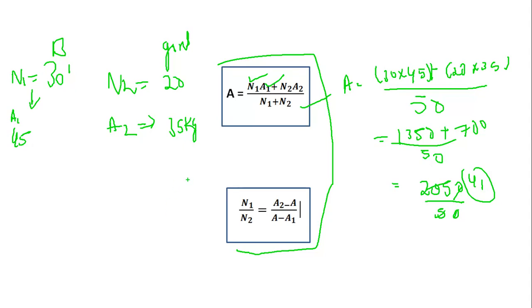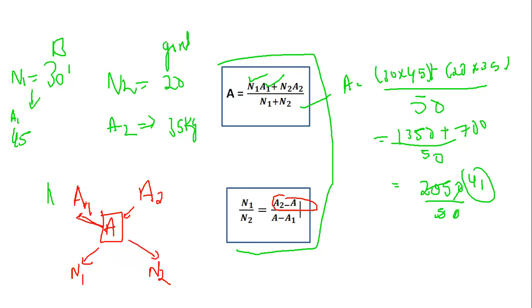Please observe carefully how we need to solve using this one. I will write it down here. I will always use a1 on the left and change the color. This is a1, this is a2, and in the middle I will write a. This one is n1 and n2. n1 is nothing but a2 minus a, and n2 is nothing but a minus a1. I will write it like this only.